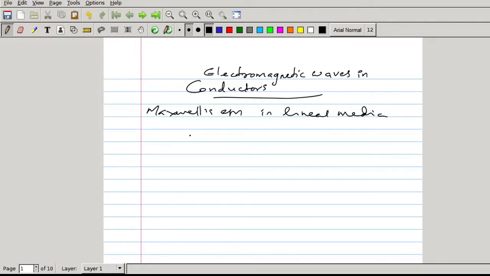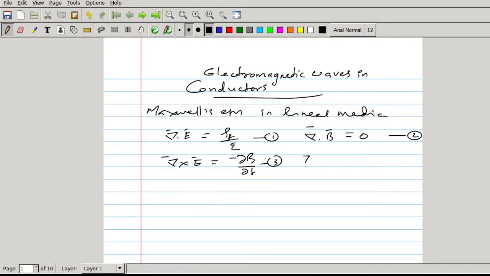So we have the Maxwell's equations as del dot E is equal to rho f by epsilon for linear media, where epsilon is permittivity of medium. Rho f is free charge density. Then del dot B is equal to 0, equation 2. Then del cross E equal to minus dou B by dou t, equation 3.